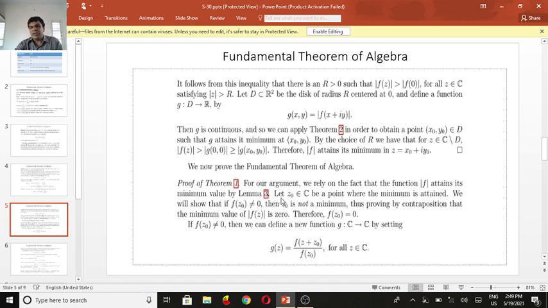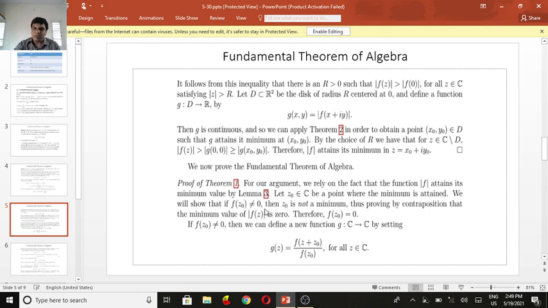Let us choose a point z0 belonging to C, a point where the minimum is attained. We will show that if f of z0 is not equal to 0, then z0 is not a minimum, thus proving by contrapositive that the minimum value of the absolute value of f of z is 0. Therefore, f of z0 equals 0.